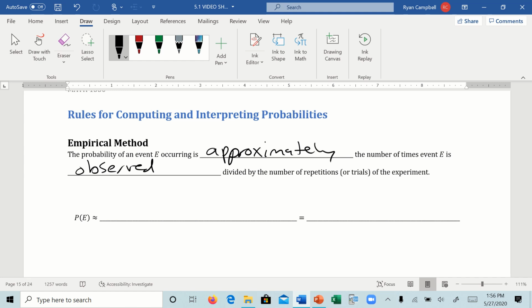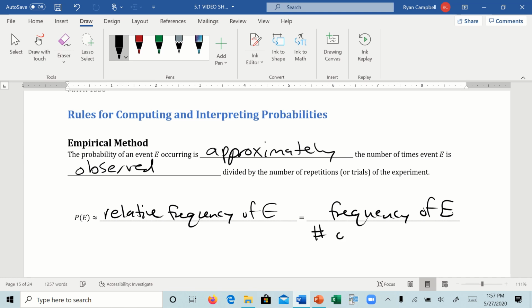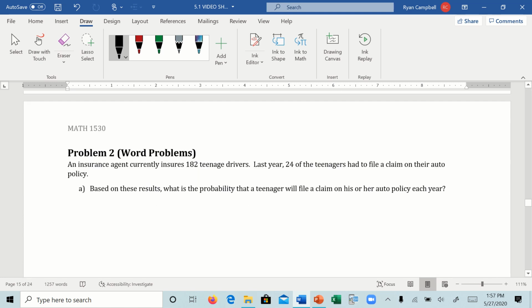The big reason why we use the empirical rule is because we have observed something. We've done a study. We've actually gone and asked people things. There's a survey or a study or an experiment. Another thing we can say is that it is the relative frequency of E: the frequency of E, the number of times E occurs, divided by the number of trials of the experiment. This is basically what you already know as probability.